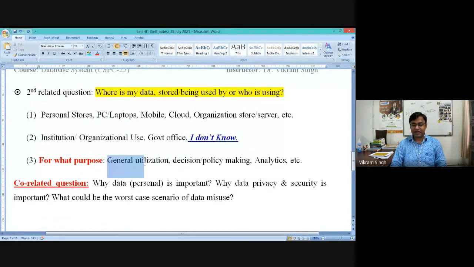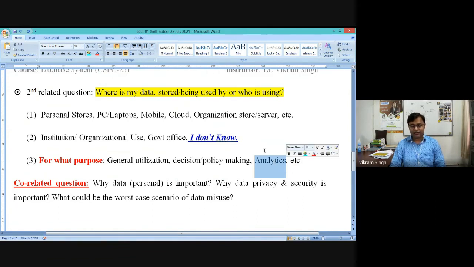In some cases it is for general purposes, like if NIT is asking about your details, like your name, parents, DOB, email ID, it is for institutional purposes, for different offices, like maybe for roll sheet creation, maybe for TNP, maybe for the scholarship. These are the general purpose details which can be utilized. In the case of government offices, they might be asking for your data for some policy making or decision making, right? And in some cases it is higher-end, called analytics, right?